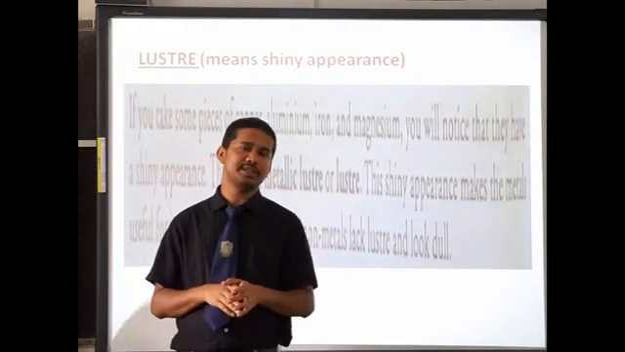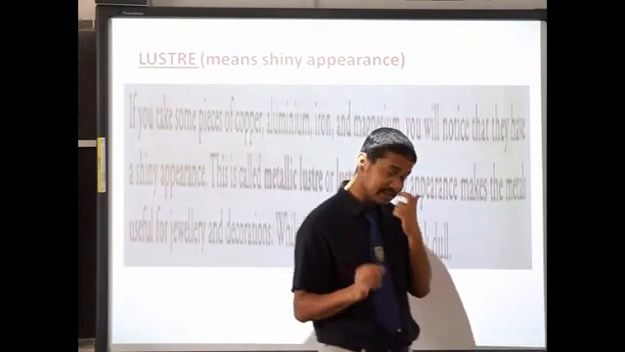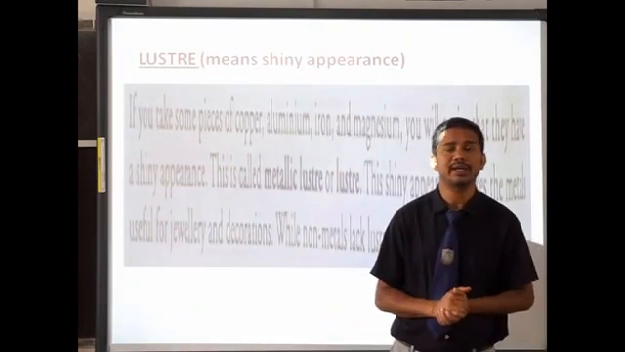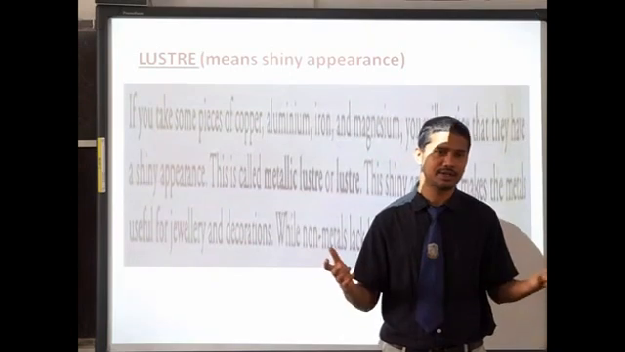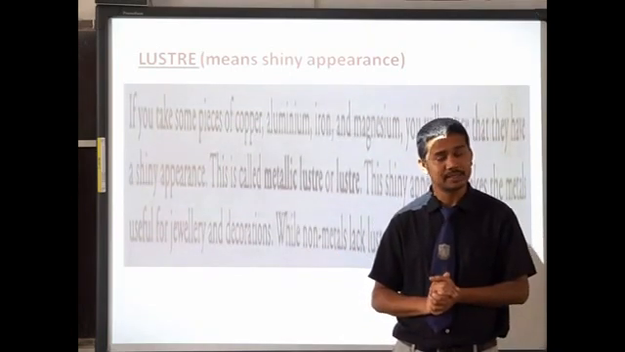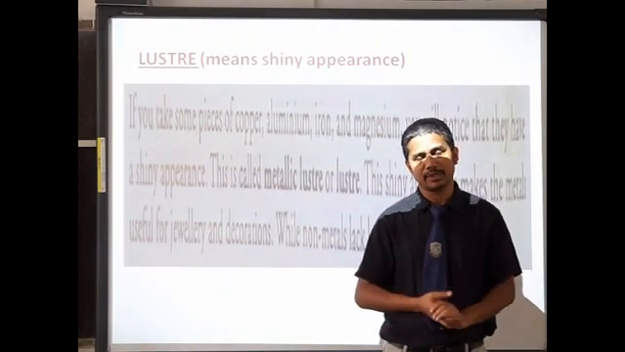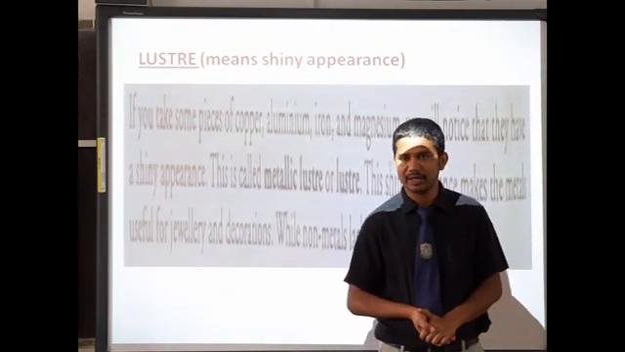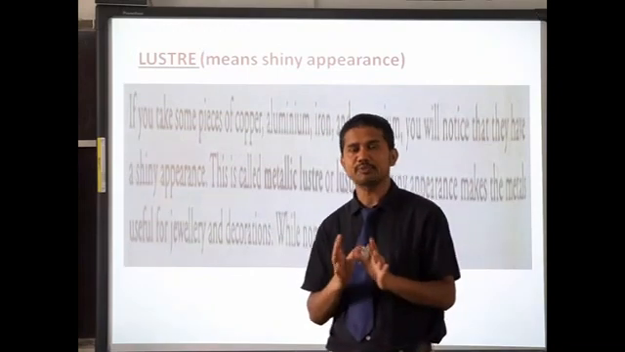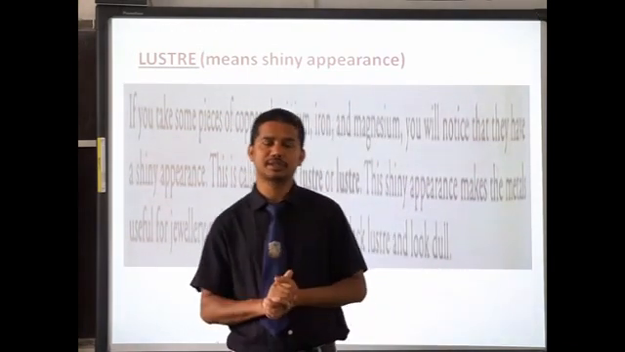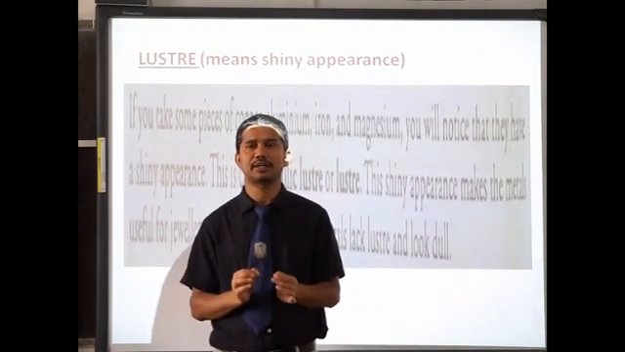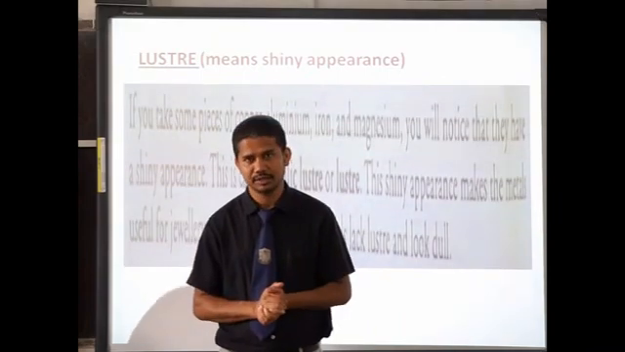Because of the shiny appearance, metals can be used in jewelry and decorations. Otherwise, there is no need of using metals in jewelry and decorations. So, why are metals used in jewelry and decorations? It is because of their lustrous property.